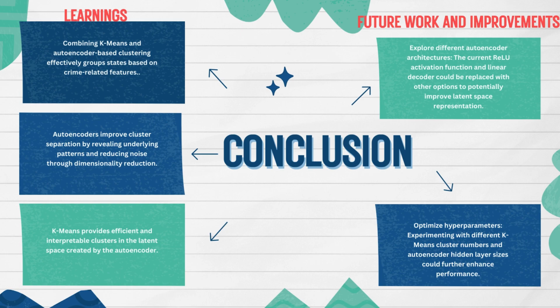Lastly, we learned that k-means provides efficient and interpretable clusters in the latent space created by the autoencoder. For our future work and improvements, we can explore different autoencoder architectures. The current ReLU activation function and linear decoder could be replaced with other options to potentially improve latent space representation.